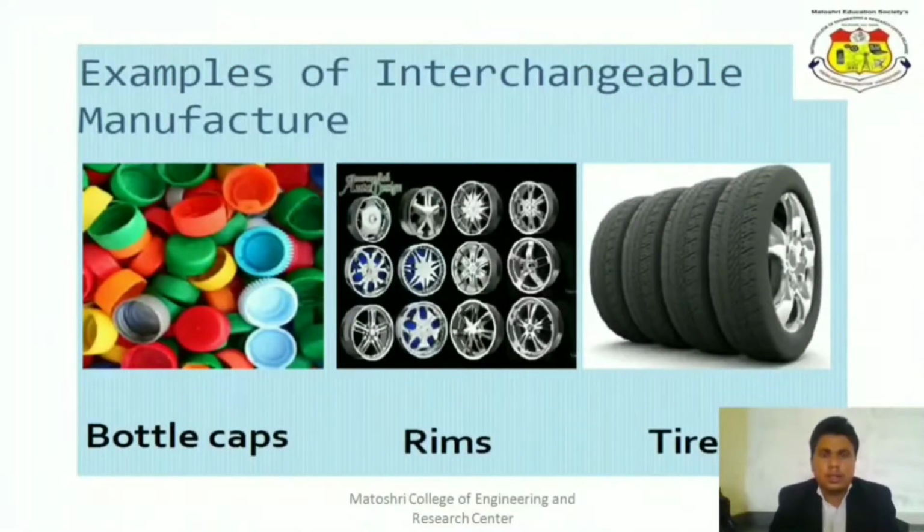There are certain examples of interchangeable manufacture. The first one, as we discussed earlier, is the bottle cap. We manufacture bottle caps in mass production, thousands or lakhs of them, but when we pick up any one cap and insert it into a bottle, it fits easily. Similarly, the rim and tire: according to the rim and tire dimensions, the tire will fit on the rim easily due to the interchangeable manufacture principle.